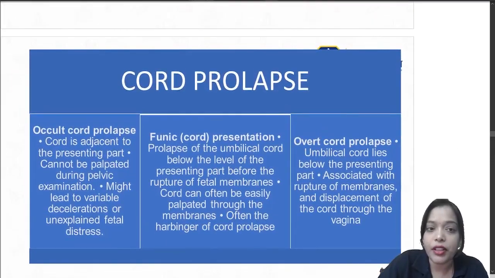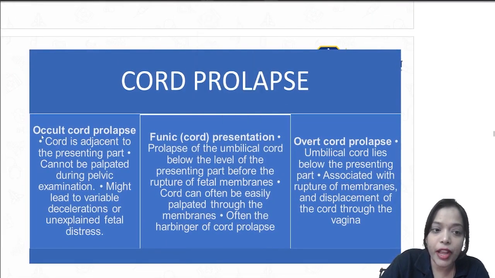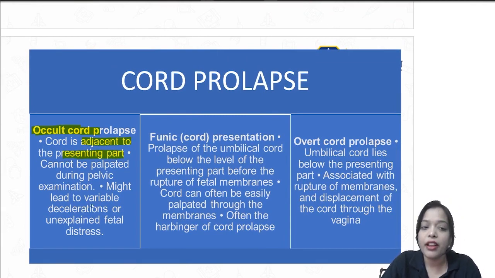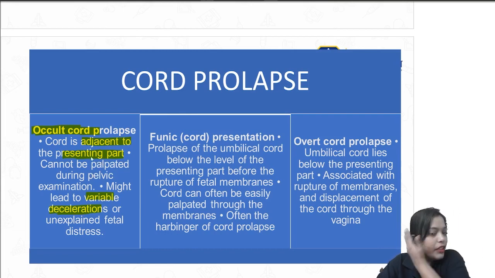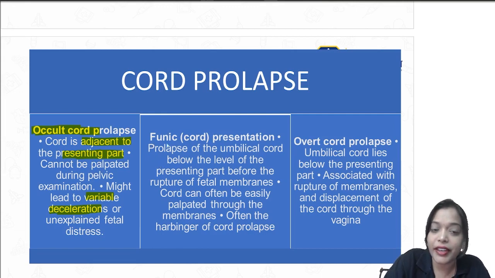In occult cord prolapse, the cord is placed adjacent to the presenting part. They mainly present with variable deceleration because of cord compression, or fetal distress can also be there. Usually if it is present beside, it is difficult for us to palpate or detect it.